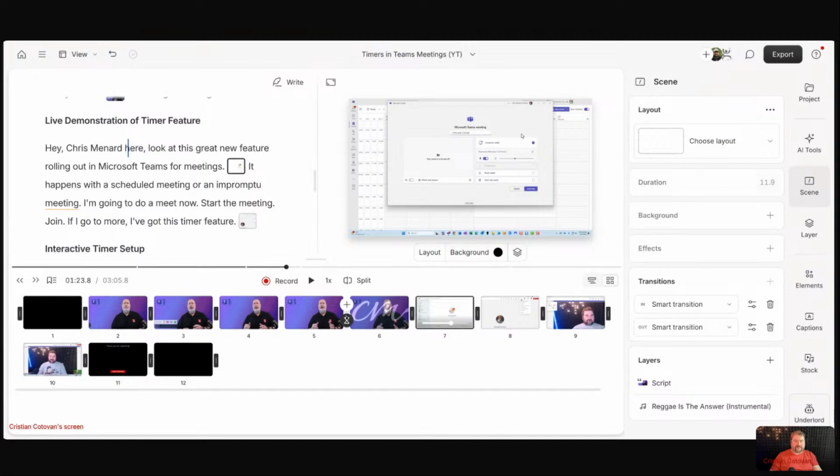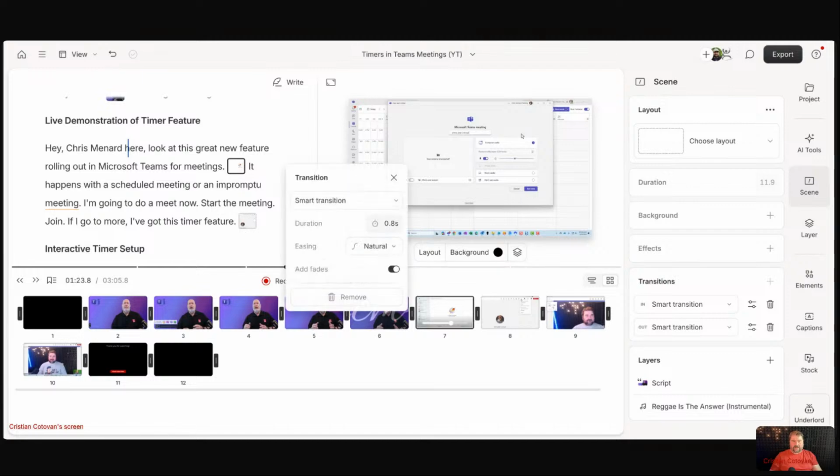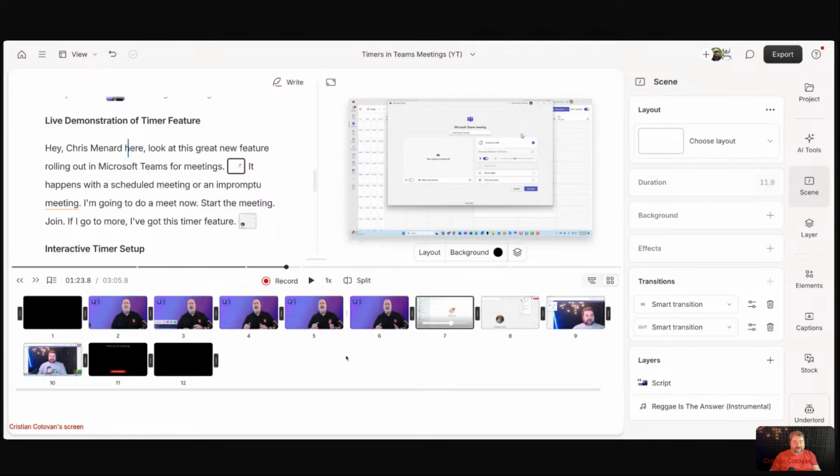That would be a nice option here. If I click on this transition, you can change it or remove it, right? So look, remove. And when you don't have a transition, you see there's a very thin line between the scenes. That shows you there's no transition there. So that's how you can see, oh, I've got a bunch of transitions I don't want.